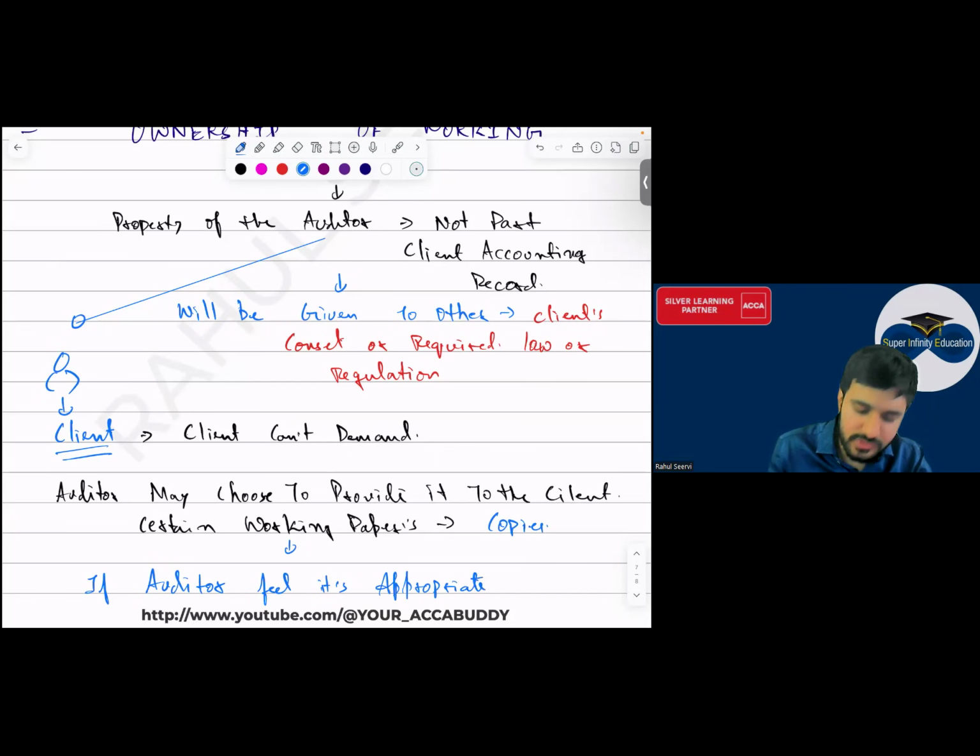Yes. देखो सब लोग. It's the document of the auditor. The auditor can give to the client. When will the auditor give to the client? When he feels that, okay, it is appropriate to give, and he will not give the original document. He will give the copies. वो Xerox करके दे देगा. किसको? Client को. Yes, sir. But client does not have the right to obtain those. Client के पास right नहीं कि वो ले सकता है. अगर auditor का मन होगा तो auditor देगा. Yes, sir.